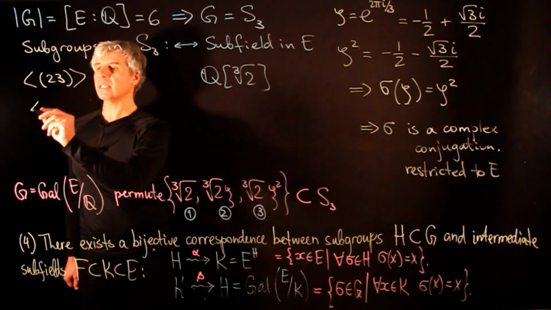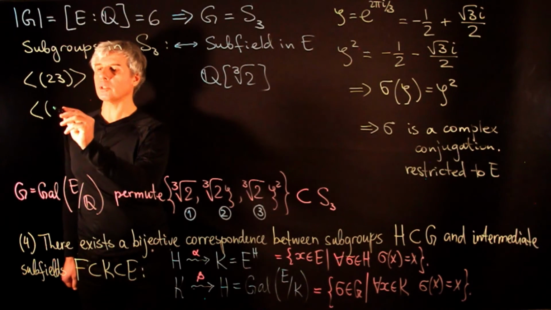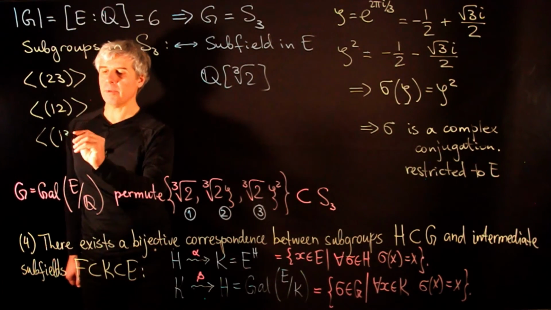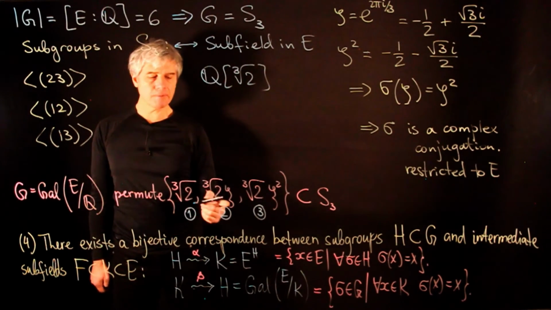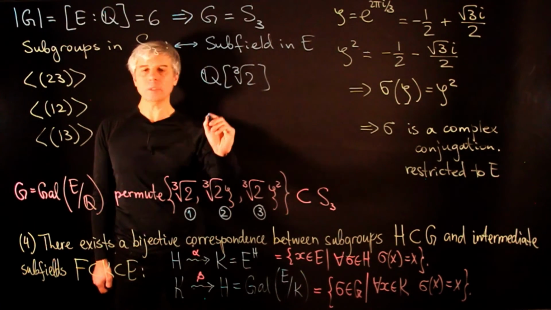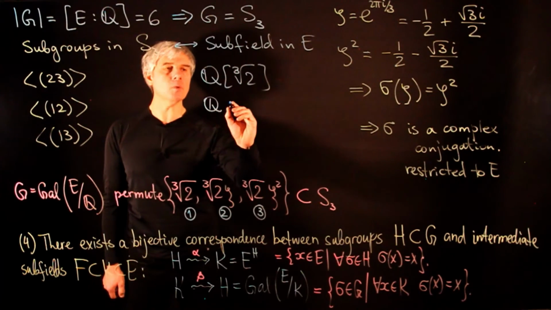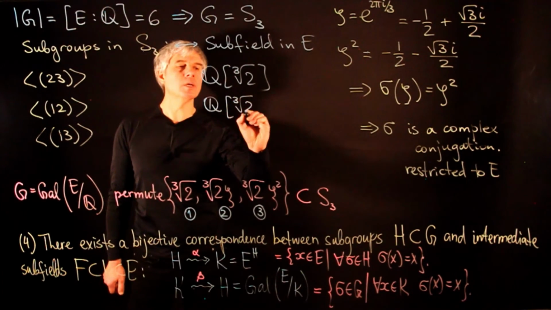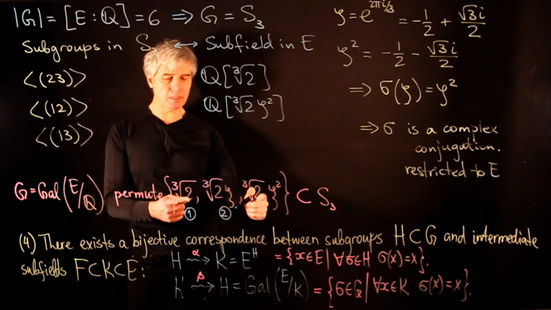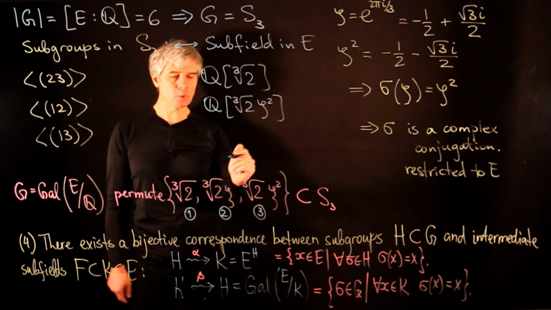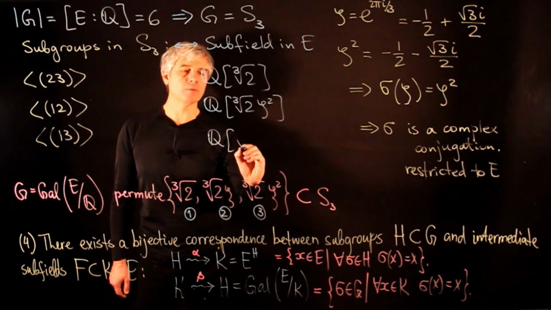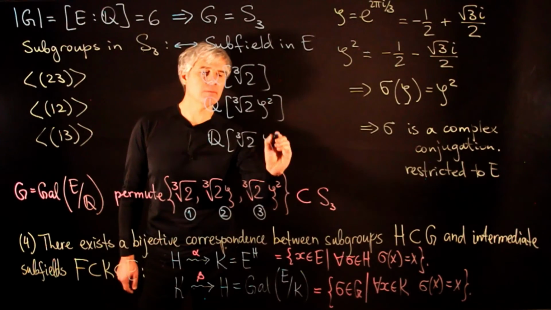Similarly, we can consider subgroups of order 2 generated by (1 2) and generated by (1 3). The subfield which is fixed by the permutation of the first two roots will be generated by the third root. So it will be Q of cube root of 2 times zeta squared. And the subfield which is fixed by the transposition of the first and the third root will be the subfield generated by the second root. So it will be Q of cube root of 2 times zeta.